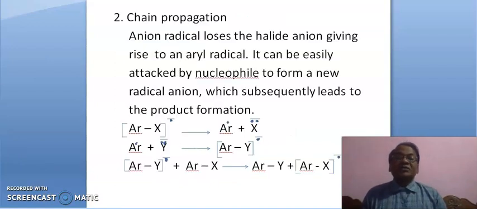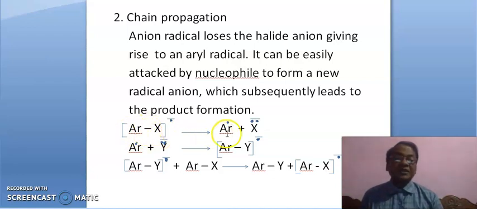Now the second step is chain propagation. The first step was chain initiation and the second step is chain propagation. Friends, it is the anion radical produced in the first step. Now suppose this bond is broken in this fashion, homolytically.